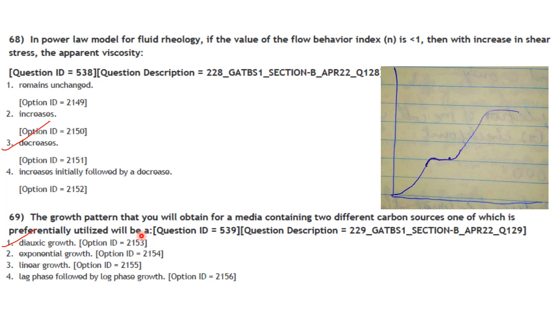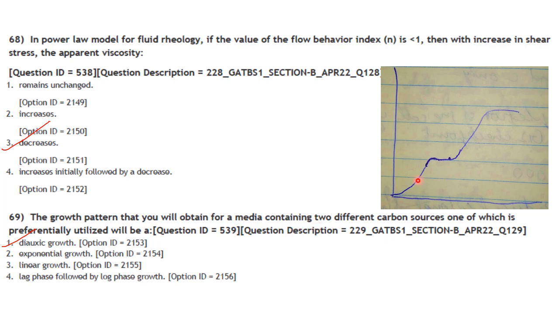So during the first phase, the cells preferentially metabolize the sugar on which they can grow fast. So if it is glucose and lactose, glucose will be the first choice because it is more preferred than lactose. Only after the first sugar has been exhausted, the cells will switch on to the second sugar. That is, in the example I have told, it is lactose.